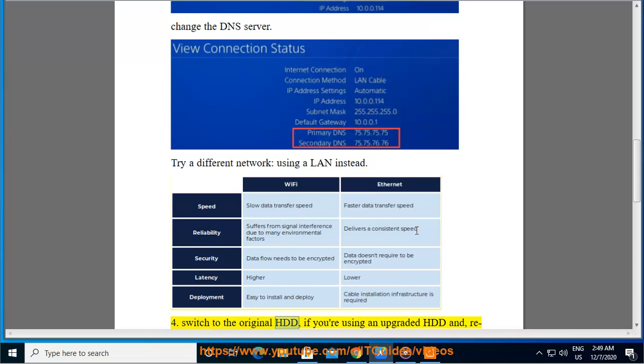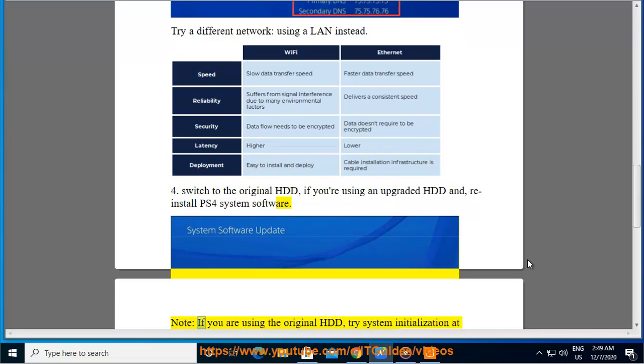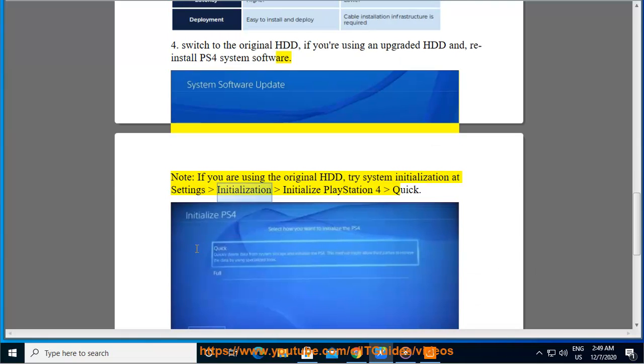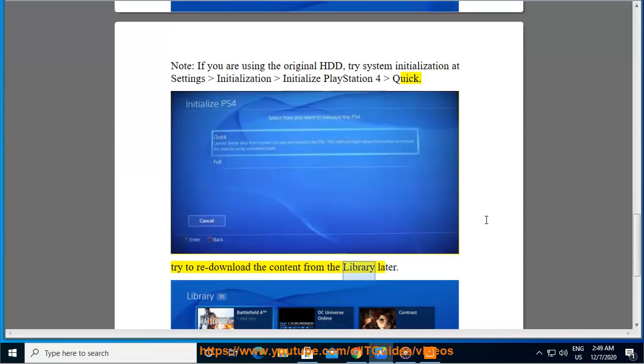4. Switch to the original HDD, if you are using an upgraded HDD, and reinstall PS4 system software. Note, if you are using the original HDD, try system initialization at Settings, Initialization, Initialize PlayStation 4, Quick. Try to re-download the content from the library later.